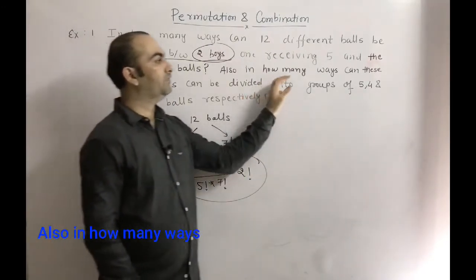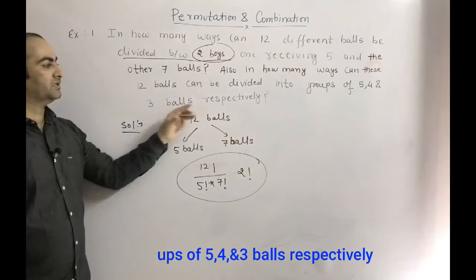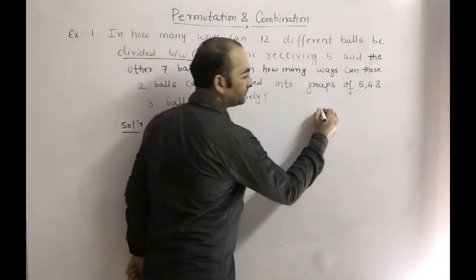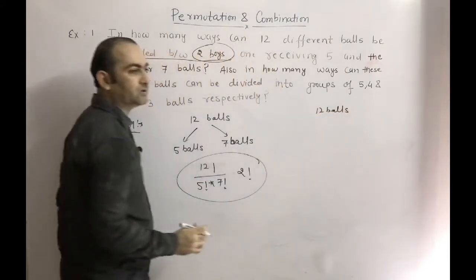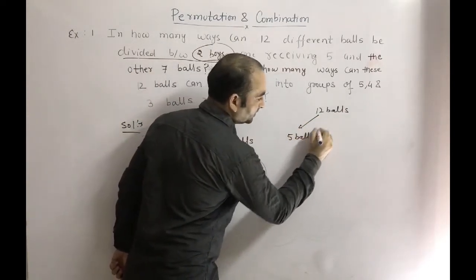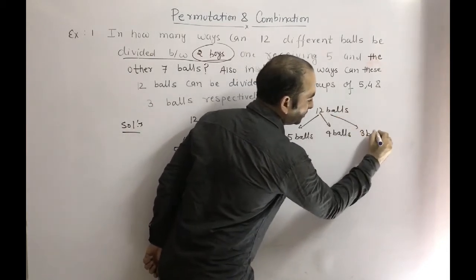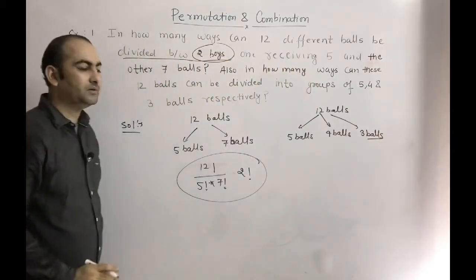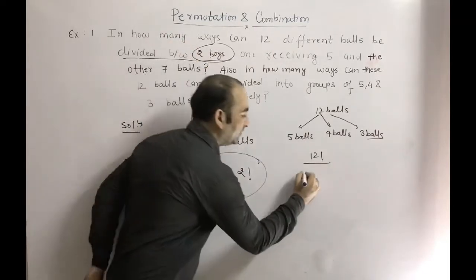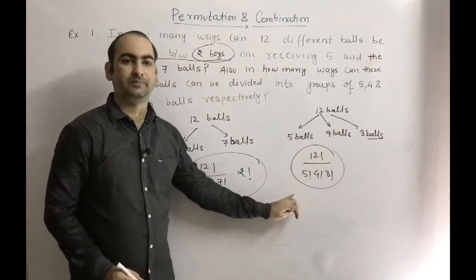Next part is, in how many ways can these 12 balls be divided into groups of 5, 4 and 3 balls respectively. So here we have to divide these 12 balls into three groups. In the first group we want 5 balls, in the second group 4 balls, in the third group 3 balls. Here we have to do only grouping. So 12 factorial, and all three groups are unequal, so divided by 5 factorial, 4 factorial, 3 factorial. So this is the answer of the second part.